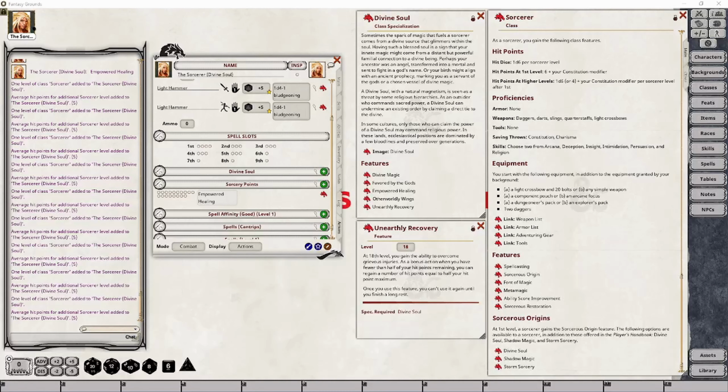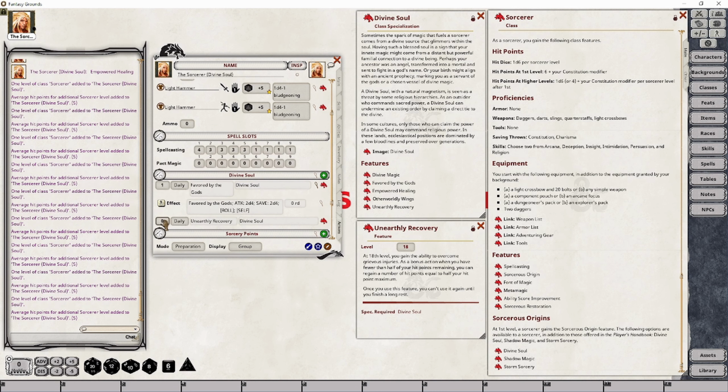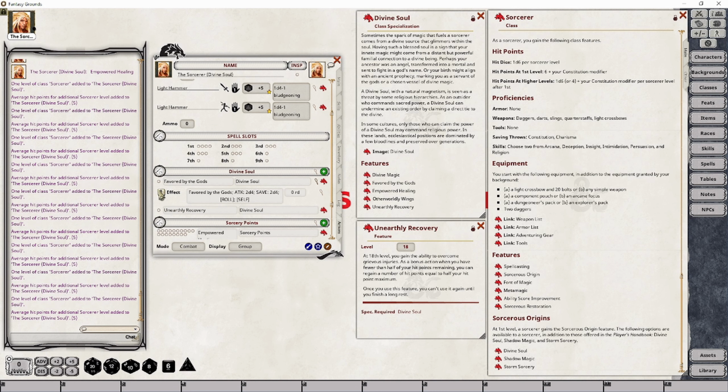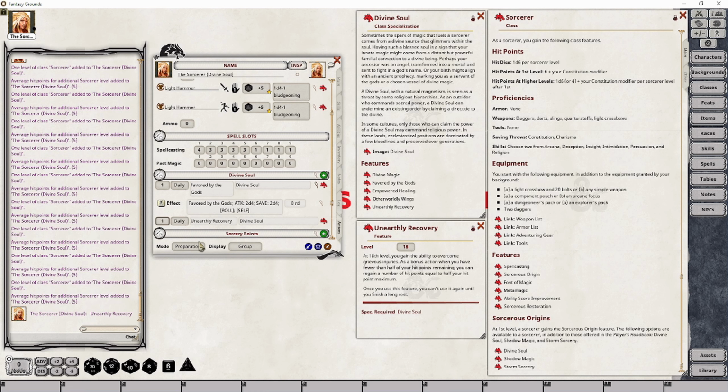So with that in mind, let's go ahead and add this to our action sheet, and we will want to ensure that we add this to the Divine Soul group for the purposes of tracking the total number of daily uses. And that's all we have to do to set that up. Once we've used it, we now need to complete a long rest in order to regain the use of that particular feature.